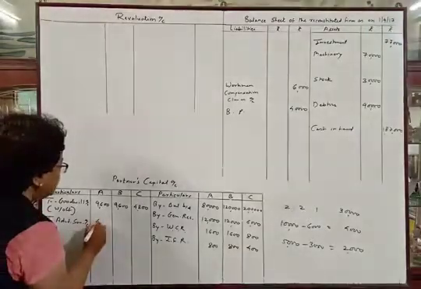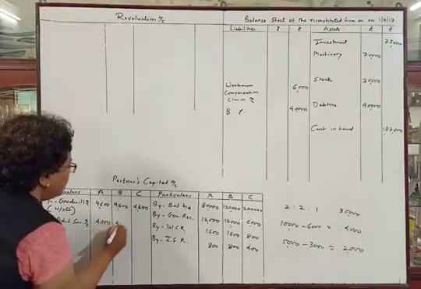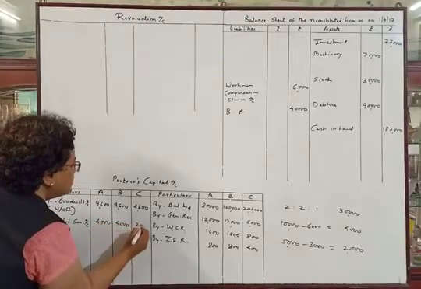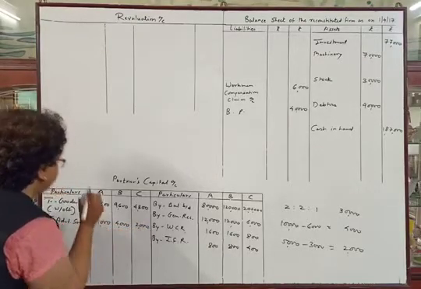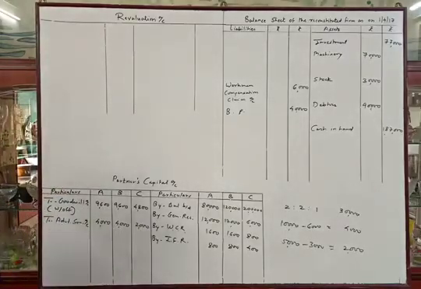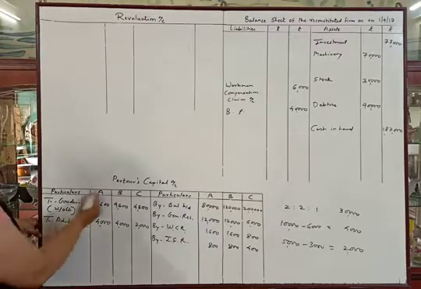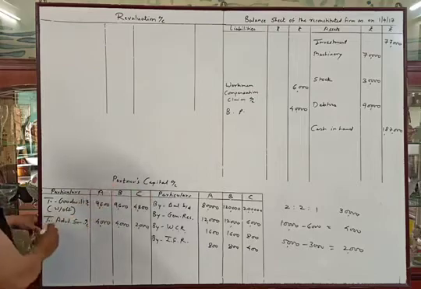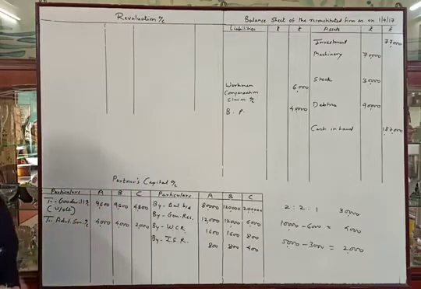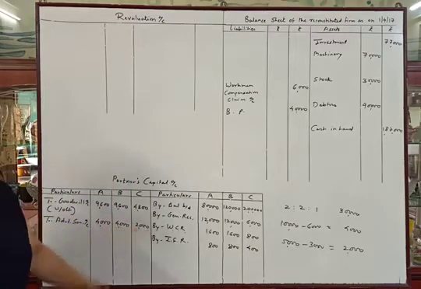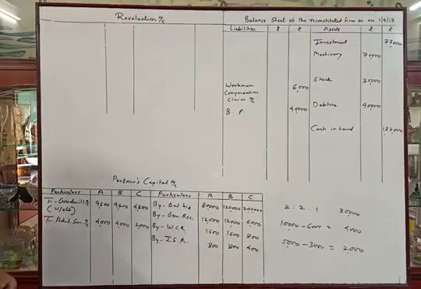We will distribute in old profit sharing ratio 4,000, 4,000 and 2,000. This is deferred revenue expenditure which will be transferred to partners capital account debit side. So partners capital account debit to advertisement suspense account will be the entry 4,000, 4,000 and 2,000. Now we will post remaining items of the asset side.